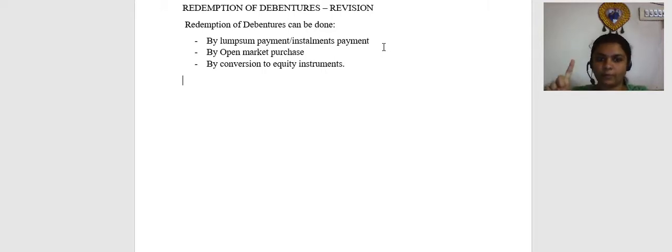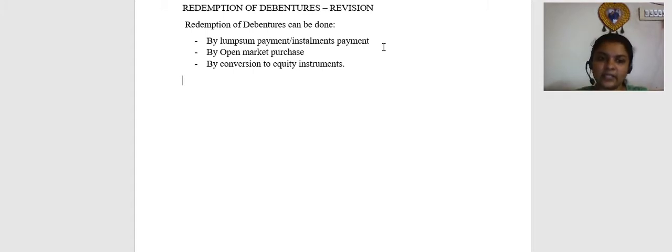So option number one, by lump sum payment or by drawing of lots and payment in installments. Option number two, the company buys its own debentures and tries to hold them as investments. Sometimes it will hold them as investments and then cancel, or sometimes it can immediately cancel them.